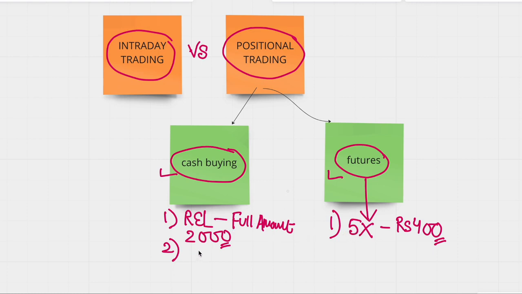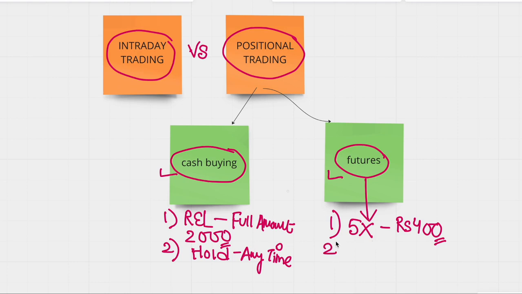But the advantage that you can see in cash buying is the stock that you have bought can be held for any amount of time. Means if you're buying a stock, you can sell it today, you can sell it tomorrow, you can sell it after a month, you can sell it after a year, you can sell it even after a decade. So there is no restriction.